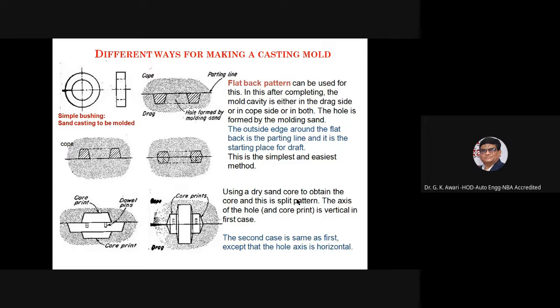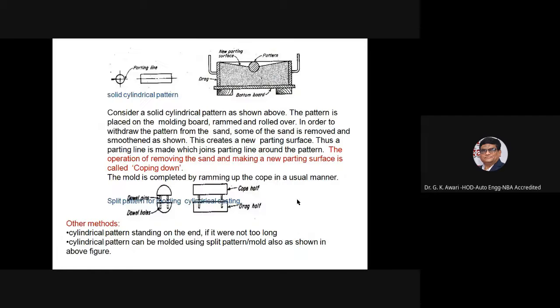Using a dry sand core to obtain the hole, and this is a split pattern. The axis of the hole is vertical in the first case. The second case is the same as the first, except that the hole axis is horizontal. Then consider a solid cylindrical pattern, which is being shown above. The pattern is placed onto the molding board, rammed and rolled over.